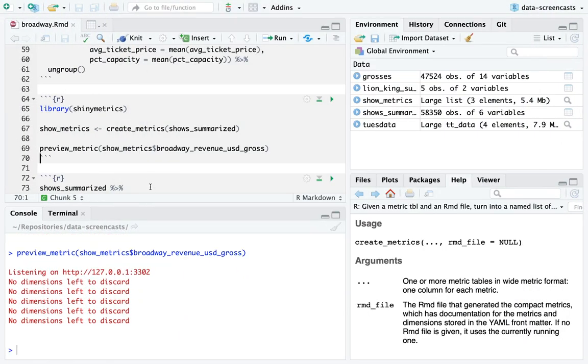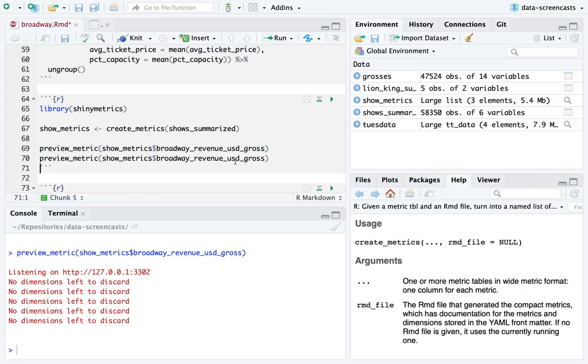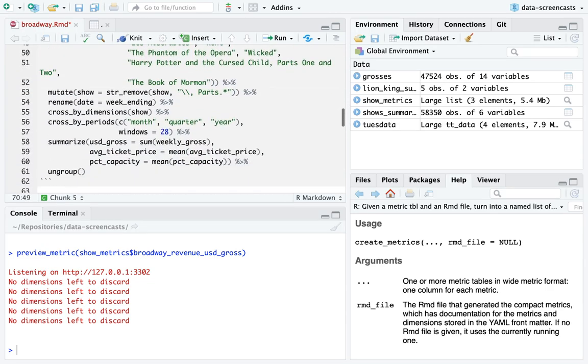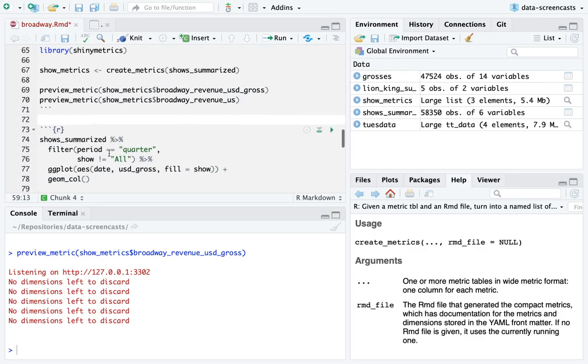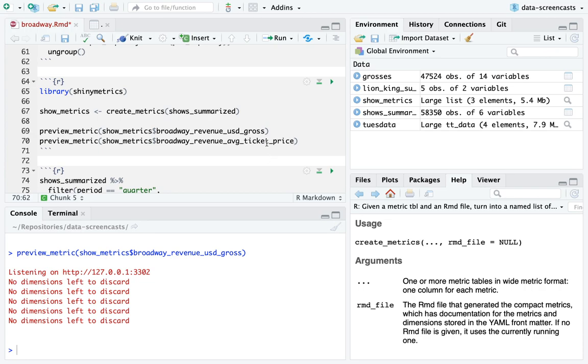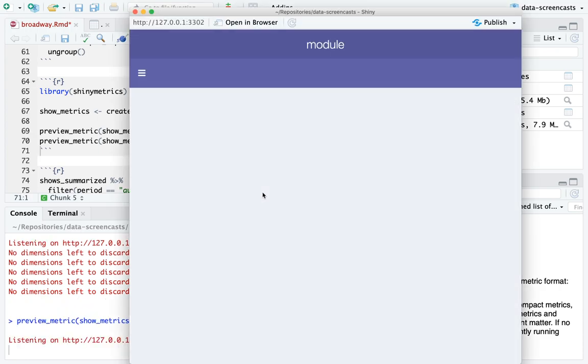But I also could have looked at another one of my metrics. What if I wanted to look at the ticket price? I could have said the USD. Oh, I think I called this average ticket price. No, right, I did have to. Yeah, this was an issue because it's an average. I could have said Broadway revenue average ticket price.